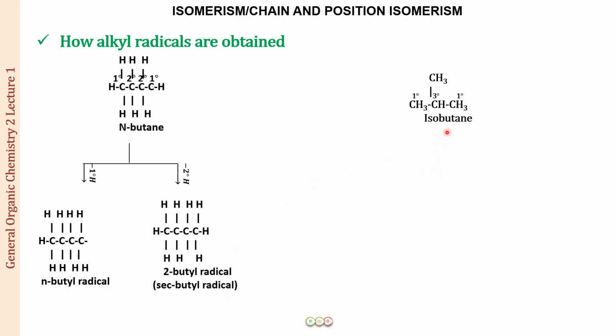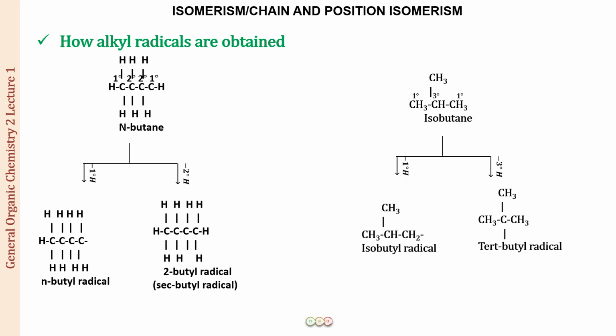Next we have isobutane. In isobutane we have two types of carbons. One is a primary carbon. This is a primary carbon, this is a primary carbon, even this one is a primary carbon. The other type of carbon you can see is a tertiary carbon, attached to three carbon atoms on its three sides. If you remove any of these three hydrogens, you will get an isobutyl radical, and if you remove the tertiary hydrogen from here, the radical you get is a tert-butyl radical. All right, I hope this is clear.